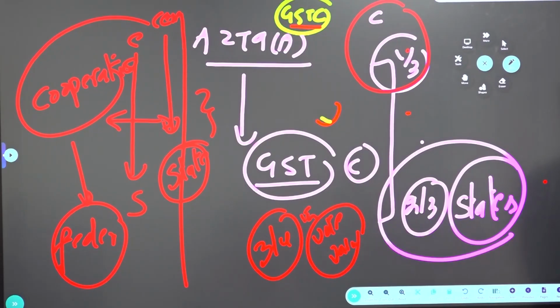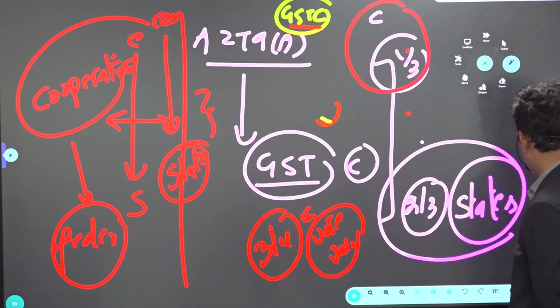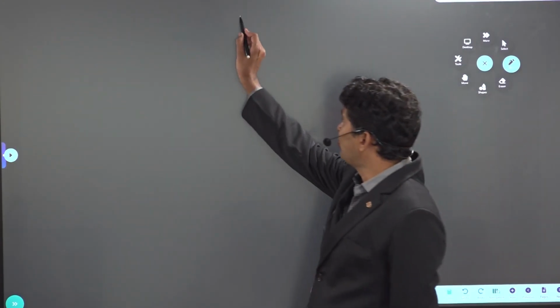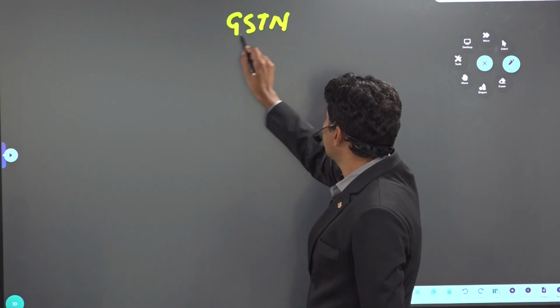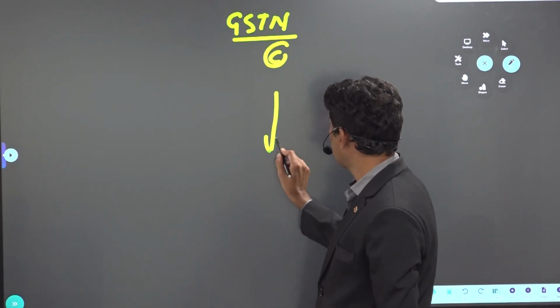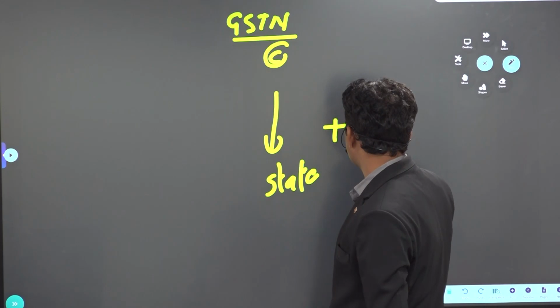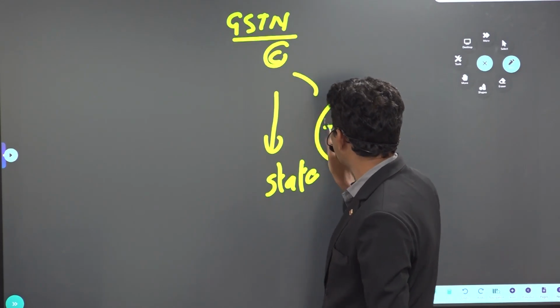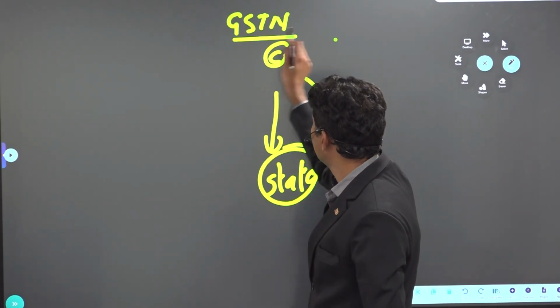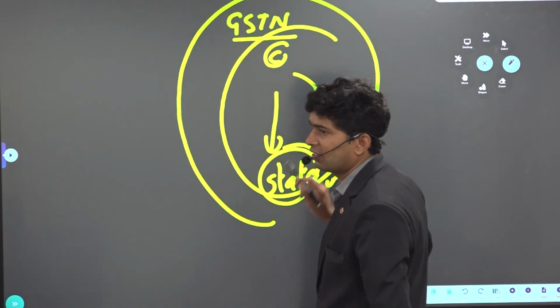Yes. So again, the GST basket is widened. What do you mean by basket is widened? More number of goods and services are brought in. So to implement GST, the GST network is developed. This GST network is a collaboration of central government as well as state government, public as well as private. A public-private collaborated network is called the GST network.